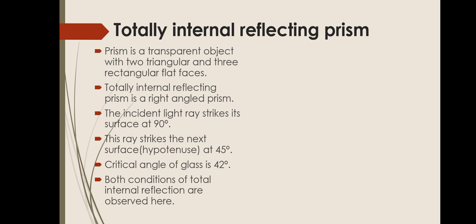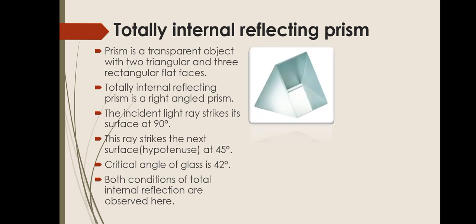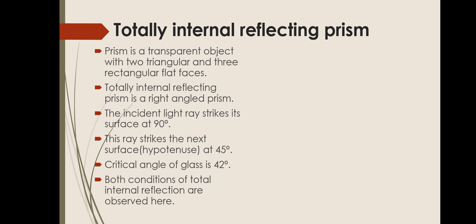So here is the common prism we use in our laboratories. You can see that it is a three-dimensional object. So this is a prism. Totally internal reflecting prism is a right angled prism.